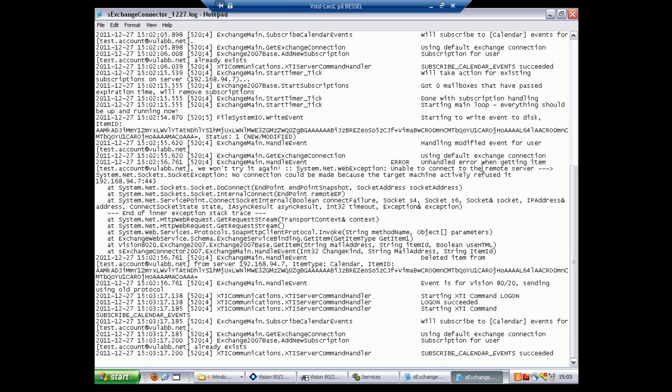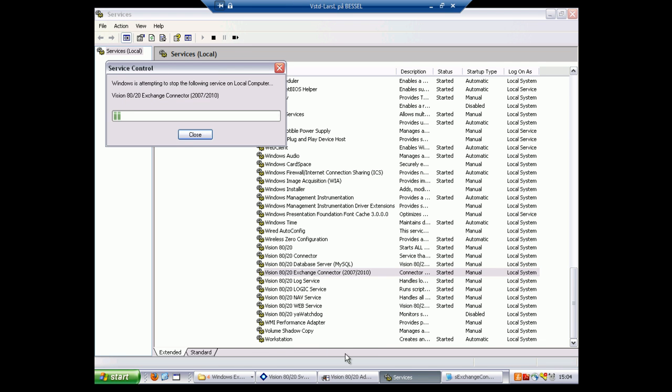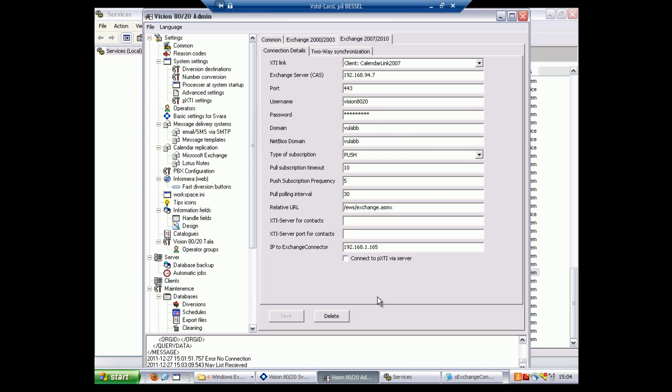As you see, we get pretty logical errors in the log, which draws me to the conclusion that even a technician with very little experience of the Vision8020 system could guess what the problem is. Many problems can therefore be solved just by reading the Exchange Connector log and/or Google, since errors are often in plain Microsoft Exchange error messages.